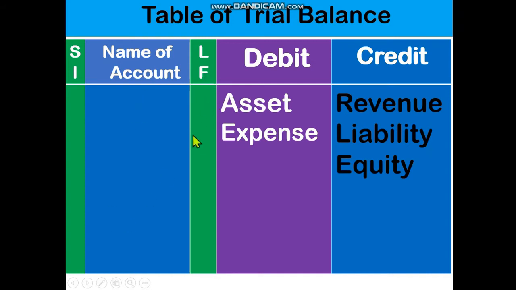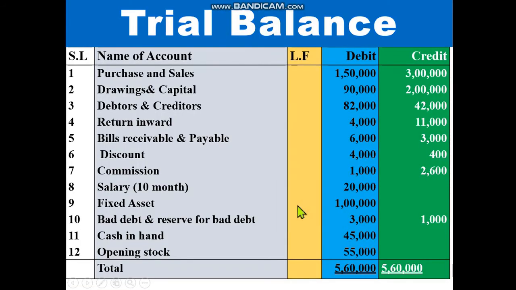LF means ledger folio. This column will be blank this time, because in actual life we will write it. Then debit. That means asset and expense account shows debit balance. So this is debit. And revenue, liability and equity show credit balance. So these three accounts will be credit. Dear student, this is a format of trial balance. Look at how we'll do trial balance. Serial, name of account, LF, debit taka, credit taka. This is a trial balance.